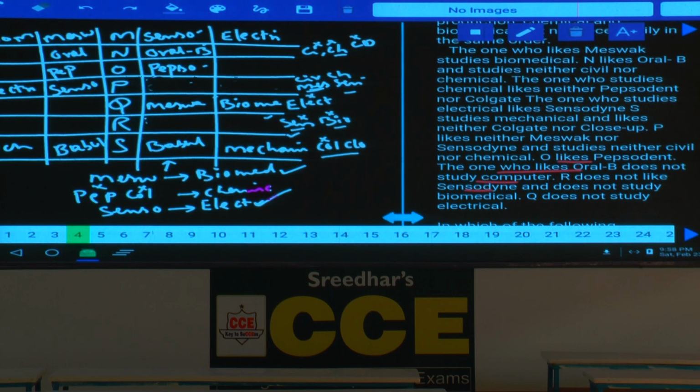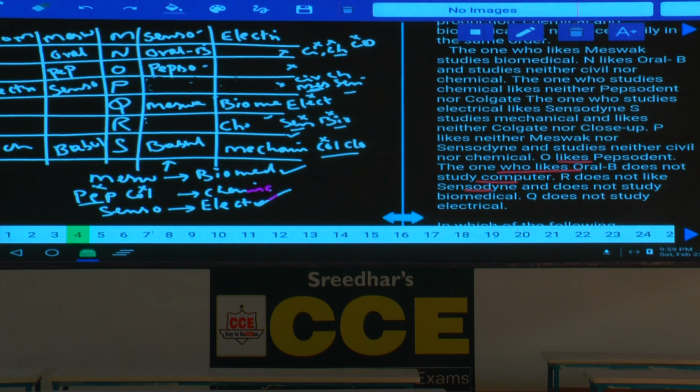Tell me. Can chemical be R or not? No, chemical cannot be N, cannot be P. N and P, chemical cannot be here, and chemical cannot be here, and chemical cannot be O as well, because O likes Pepsodent, chemical is ruled out, and now these three were ruled out. Then who likes chemical here? Who is studying chemical? R is studying chemical. Are you following this one or not?